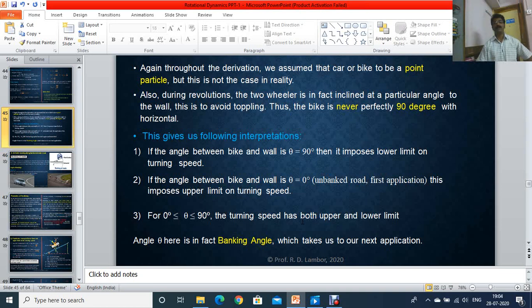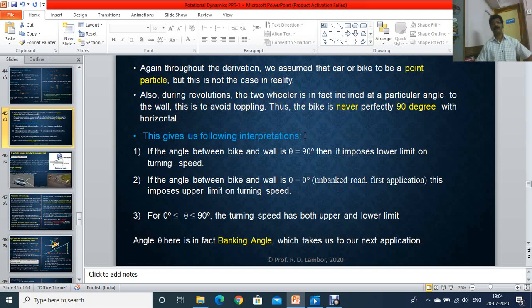In the second application, you studied the wall of death and the minimum possible speed a vehicle can be driven without sliding down. V minimum is equal to under root r g upon mu s. And in the last lecture, our last slide was in front of you. We want to clear what the angle of banking is here.